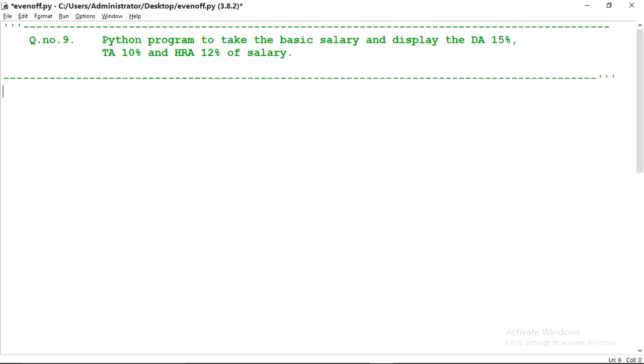Question number 9: Python program to take the basic salary from the user and display the DA 15%, TA 10% and HRA 12% of salary. First of all we have to enter the salary. So I have written this line, s is equal to int input, enter the salary, which will be stored in s. We will calculate DA, so for it I am taking the variable DA. It should be 15% of salary.